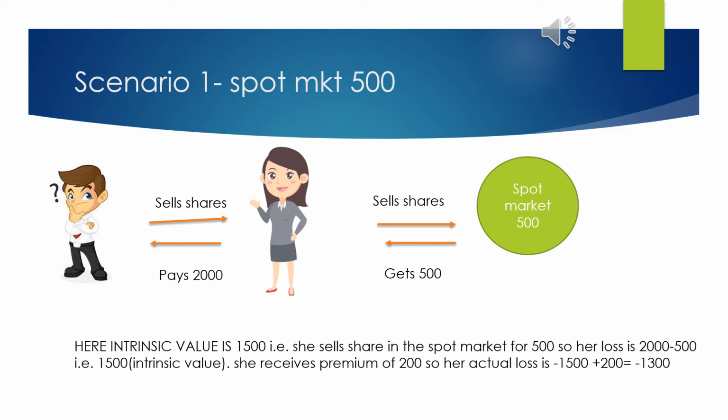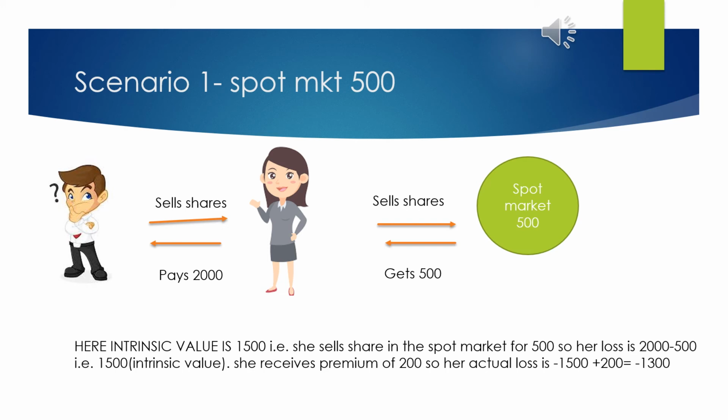Now to find out the intrinsic value, we have to take the difference between the spot and the strike price. So the difference between the spot and strike price is 1500. That is the intrinsic value, and from that 1500 she has received a 200 rupees premium. So we will remove that 200 rupees from 1500. So her actual loss is 1300 rupees.